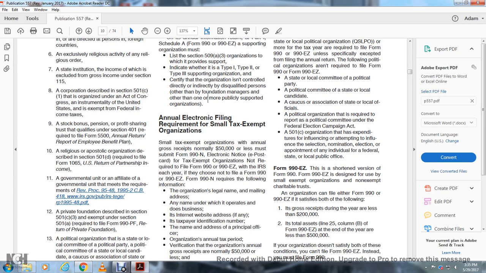Annual electronic filing requirements of small tax exempt organizations. Small tax exempt organization annual gross receipt normally $50,000 or less must submit the Form 990N electronic notice of a postcard. Form tax exempt organization not required for the filing Form 990 with the IRS each of the year that choose not to file with the 990EZ. The Form 990N requires the following information.